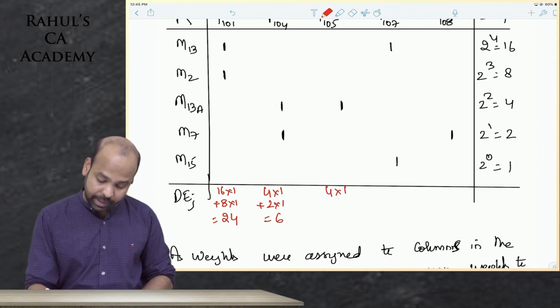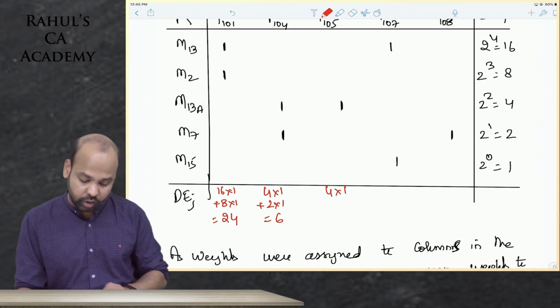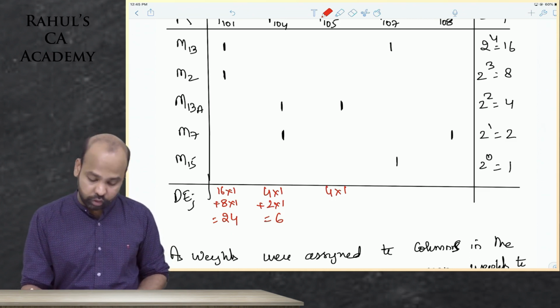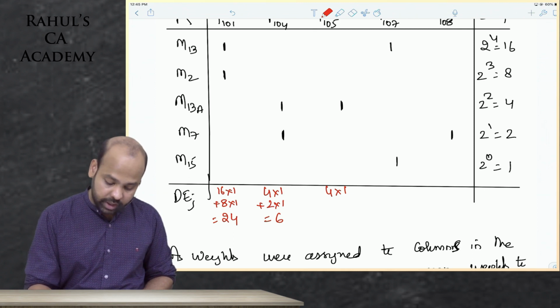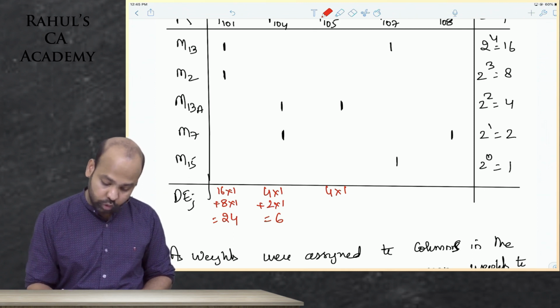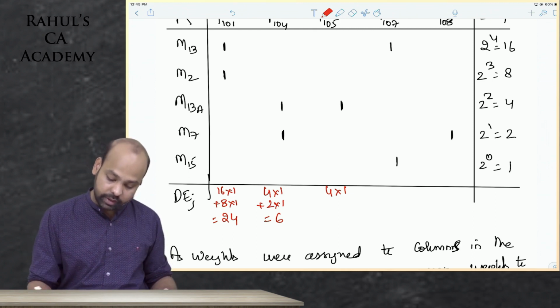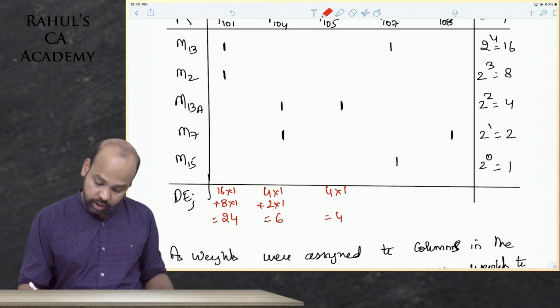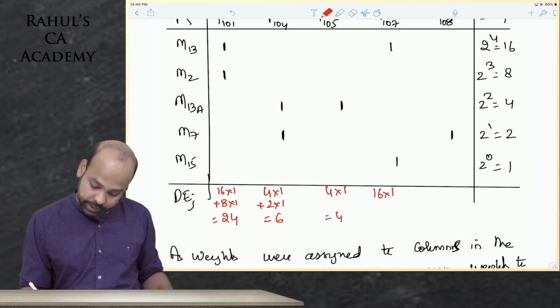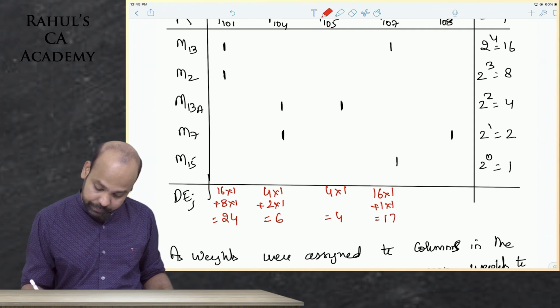I'm doing it for parts, guys. Remember part 105 is only M13A, that is binary weight of 4. This is how you're multiplying: 4 into 1. Here I'll write 16 into 1 plus 1 into 1, so that is 17, and then finally 2 into 1, that is 2.